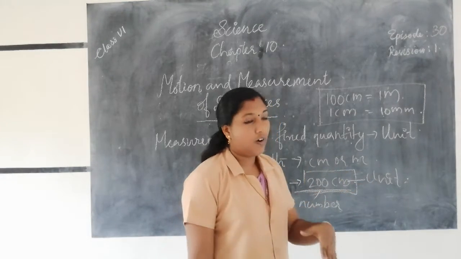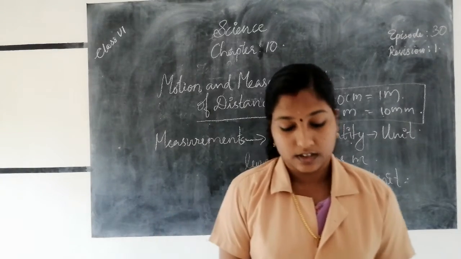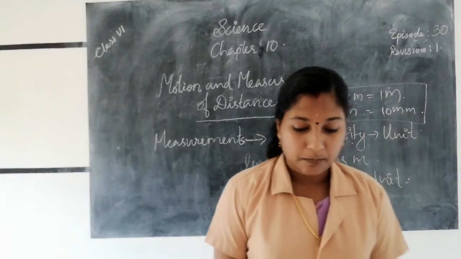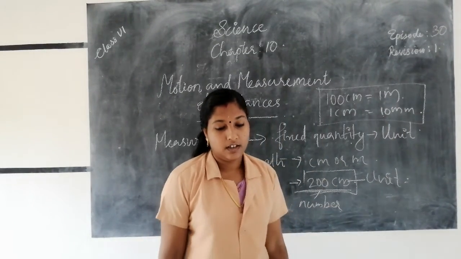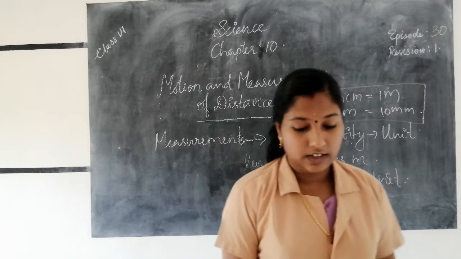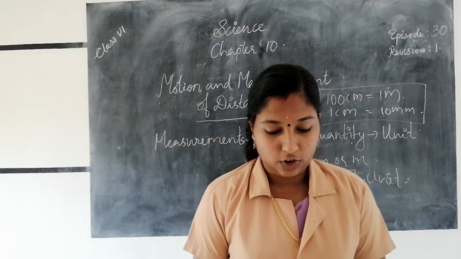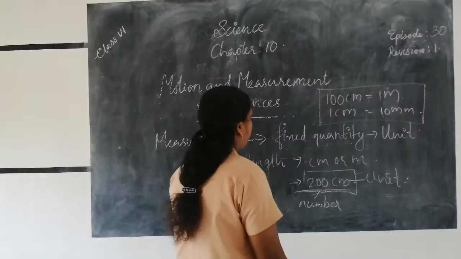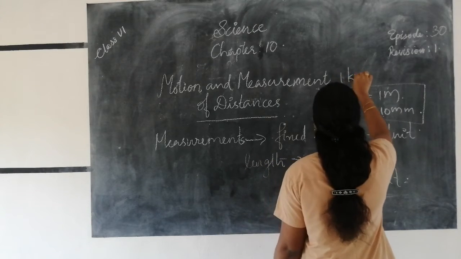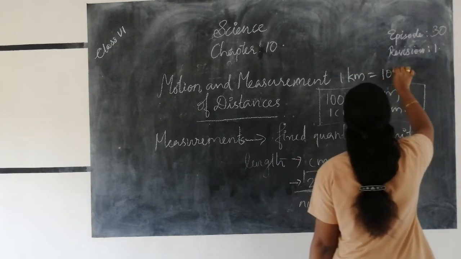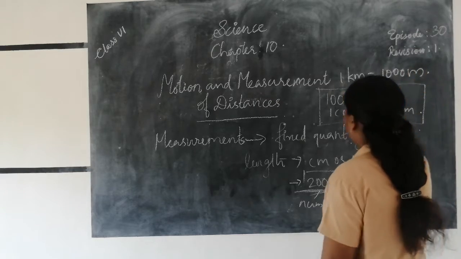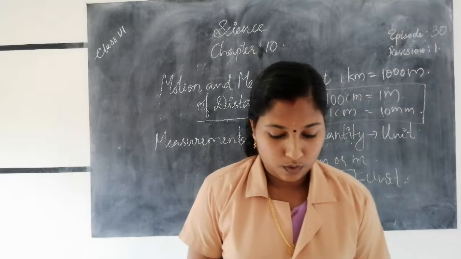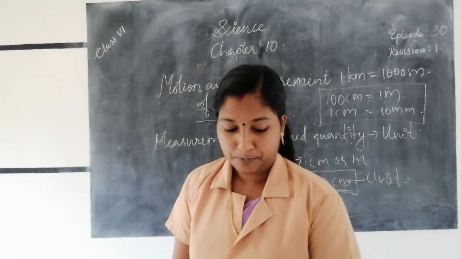Then if we measure long or large distances, in which unit do we measure them? In kilometers. That means 1 kilometer is equal to how many meters? 1 kilometer is equal to 1000 meters, and 1000 meters is equal to 1 kilometer.